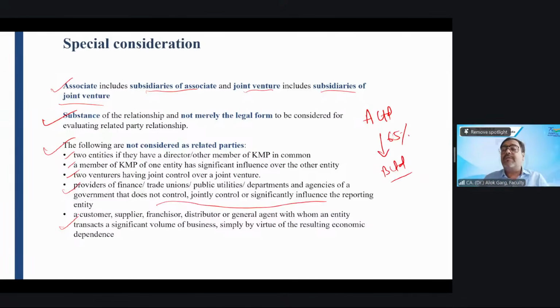And A Limited is also dependent on AB Limited. Why? Because 50% of the production is consumed by AB Limited, right? If AB Limited would not have been there, A Limited will be having losses because A Limited will not be able to sell the entire product.